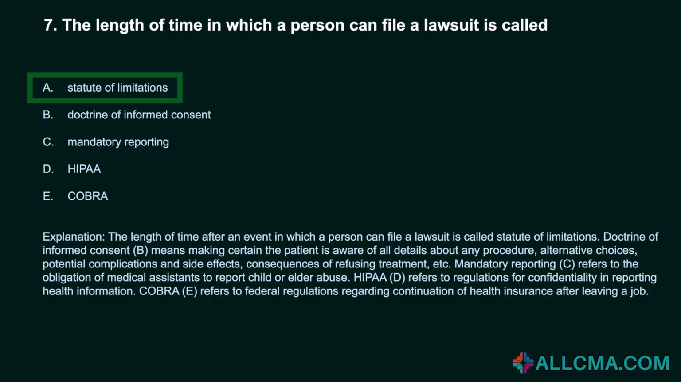Doctrine of informed consent, B, means making certain the patient is aware of all details about any procedure, alternative choices, potential complications and side effects, consequences of refusing treatment, etc. Mandatory reporting, C, refers to the obligation of medical assistants to report child or elder abuse. HIPAA, D, refers to regulations for confidentiality in reporting health information. COBRA, E, refers to federal regulations regarding continuation of health insurance after leaving a job.